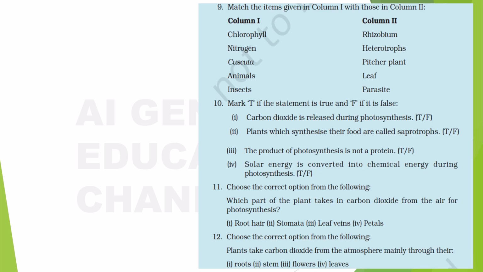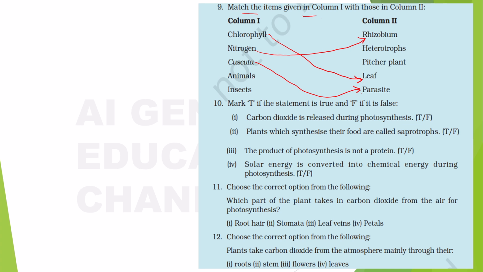Now, this is the match the following. I know that you all can easily do it, right? So chlorophyll will be in leaf, right? So nitrogen, rhizobium bacteria. Okay. So next, cuscuta. Tell me, how about cuscuta? We have already dealt with this so many times. It's a parasite.